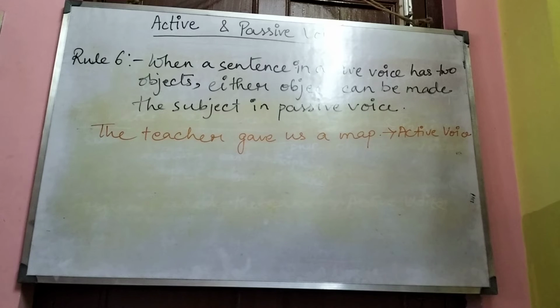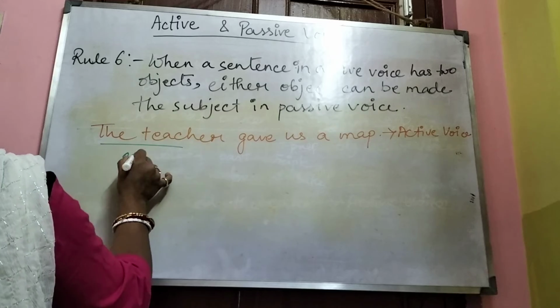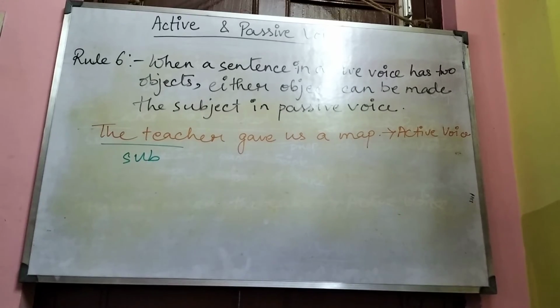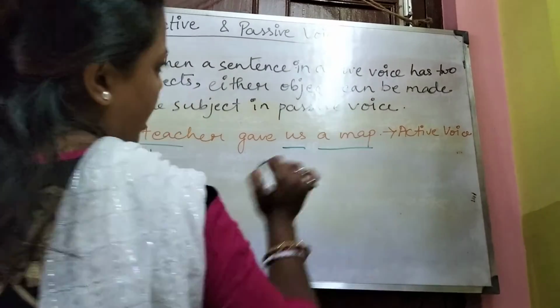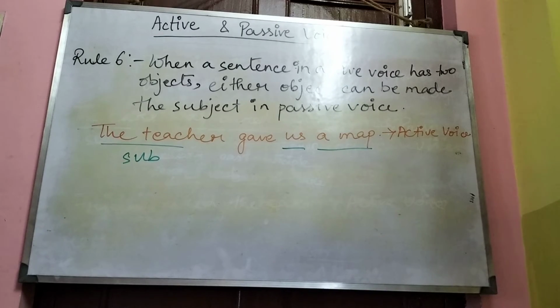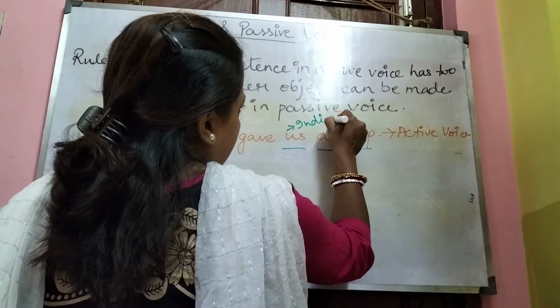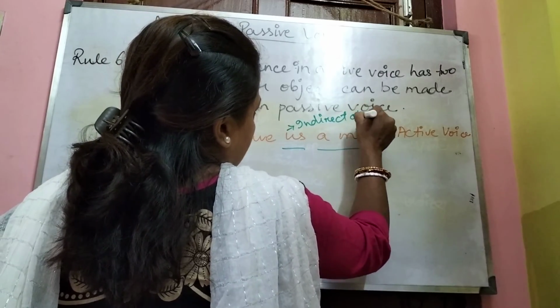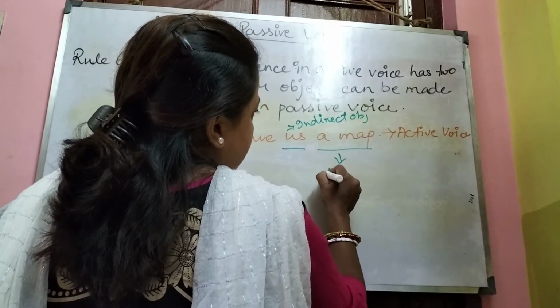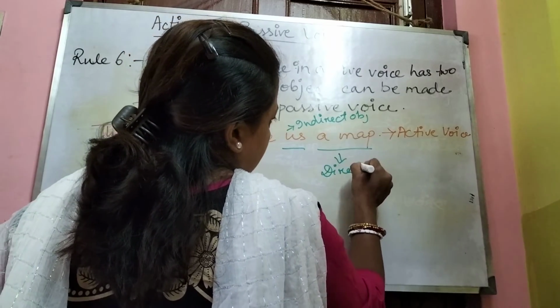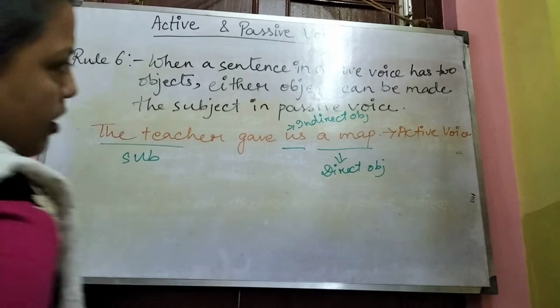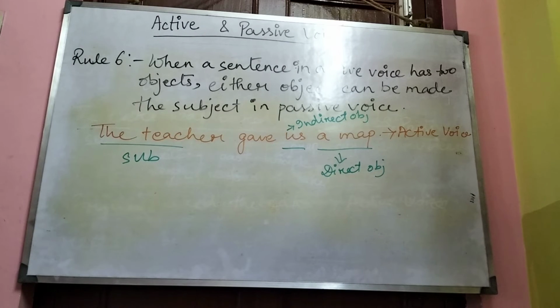Now what do we see? What is the subject and object here? Obviously the teacher is the subject and we have two objects here: us, a map. Now which is the direct and which is the indirect object? Obviously us is indirect object and a map is direct object.